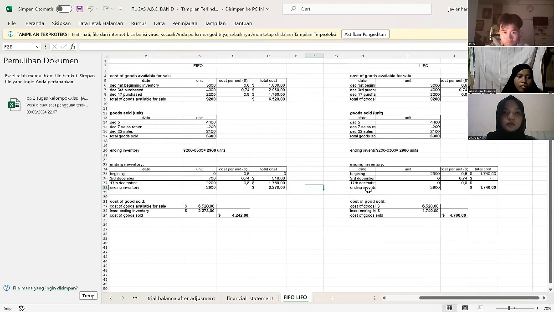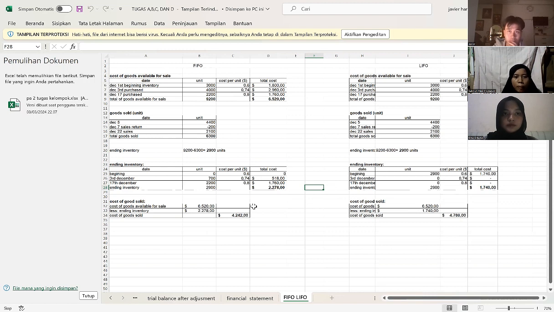After that, to find out the ending inventory price, namely the first initial inventory of 0 units multiplied by 0.6, the total is 0. This is because in this method, the first item that comes in is the first one that comes out. So for the ending inventory, the last prices taken are 3 December and 17 December.